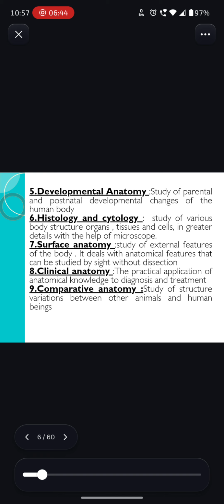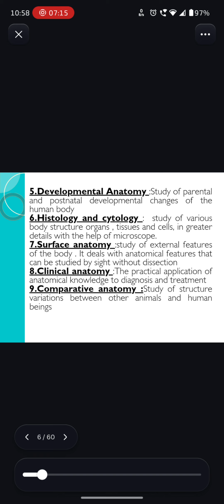By using the microscope we can identify the abnormality, and that is called histology and cytology. Number seven, surface anatomy, the study of external features of the body. It deals with anatomical features that can be studied by sight without dissection. That means without dissection, without cutting, if we study the external features of the body, that will be called surface anatomy.